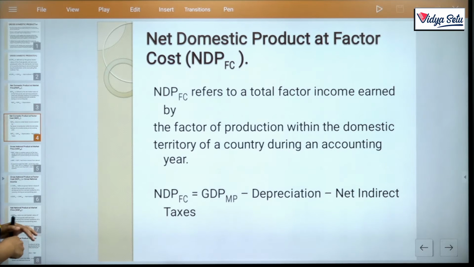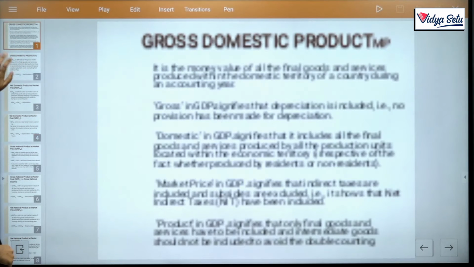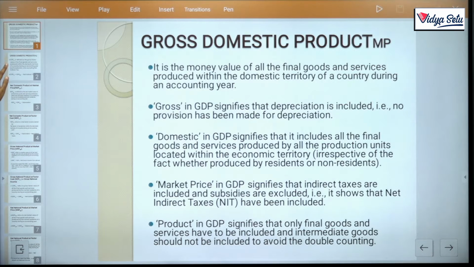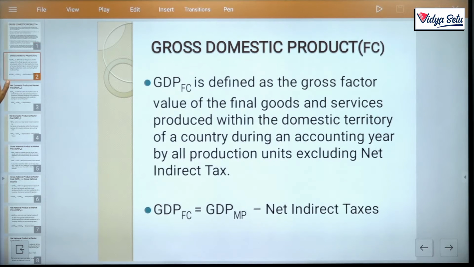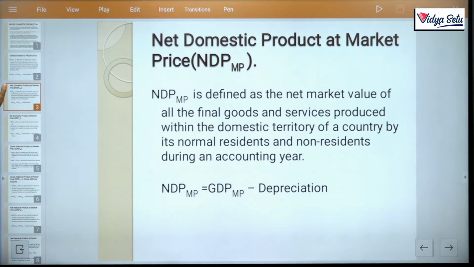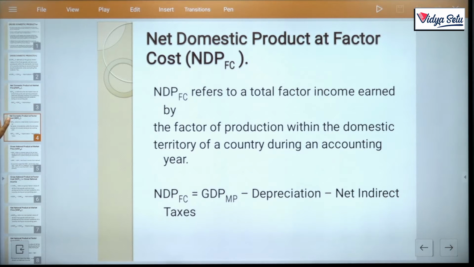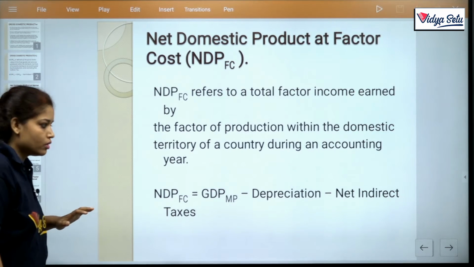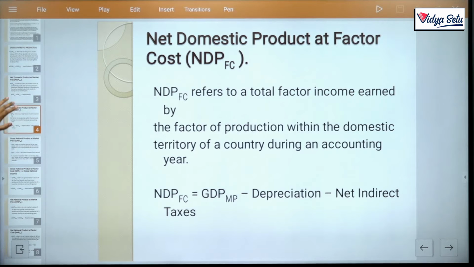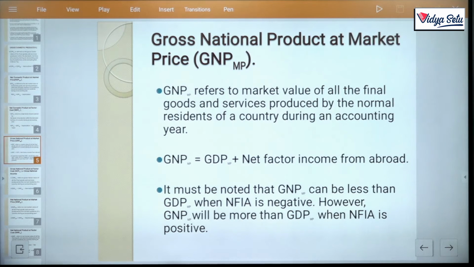NDPFC, we just discussed 4 concepts. This first one is GDP MP, gross domestic product at MP, we already discussed it. GDPFC, okay. NDPMP, clear. And now NDPFC, okay. So there are 4 concepts. Now we just move on to our next concept, that is GNP MP.